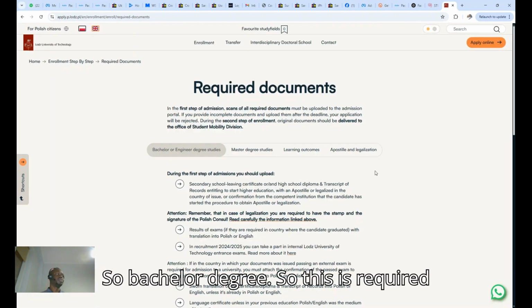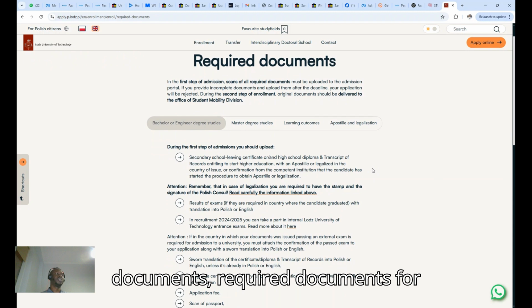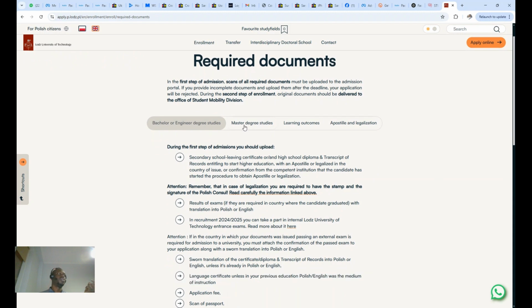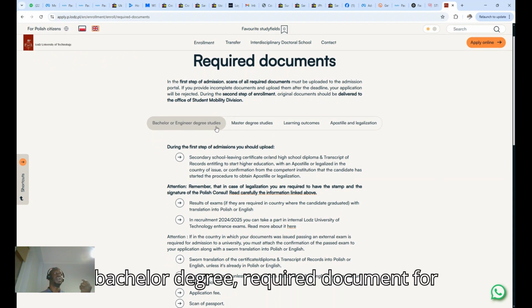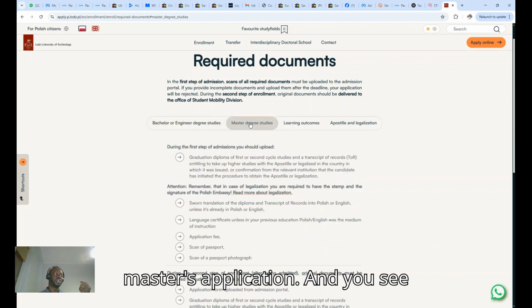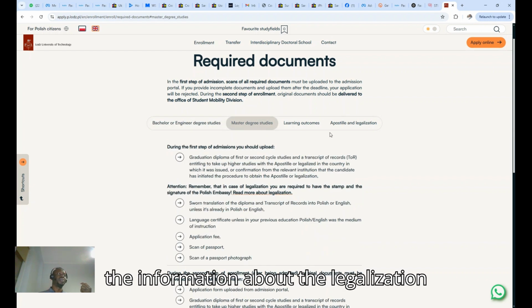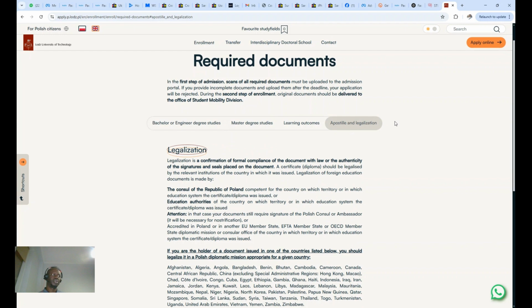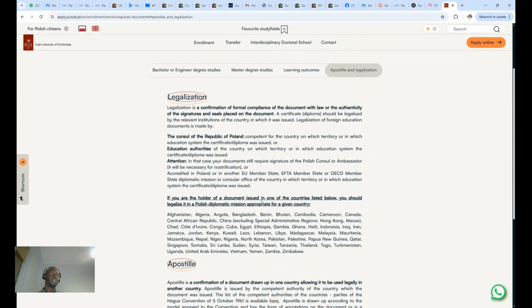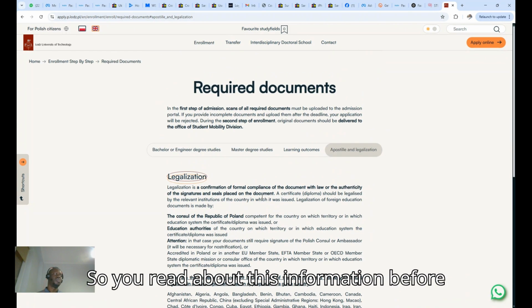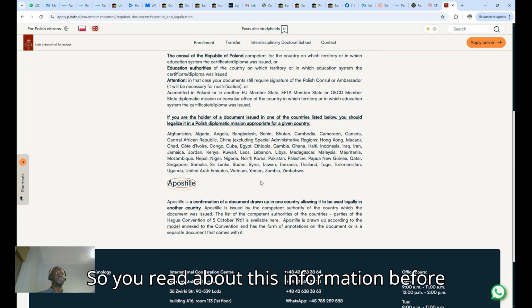So bachelor degree. So these are the required documents. Required documents for bachelor degree. Required documents for master's application. And you see the information about the legalization. You see? So you read about this information before you apply.